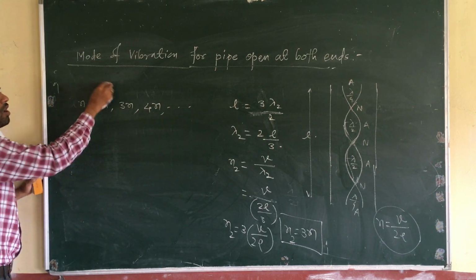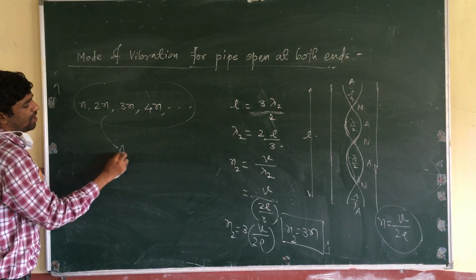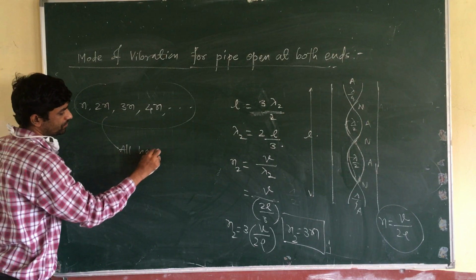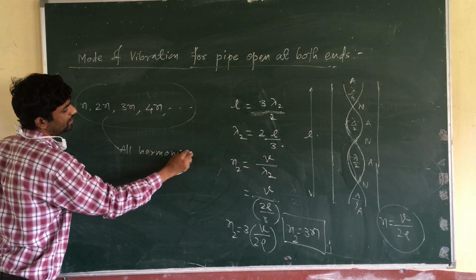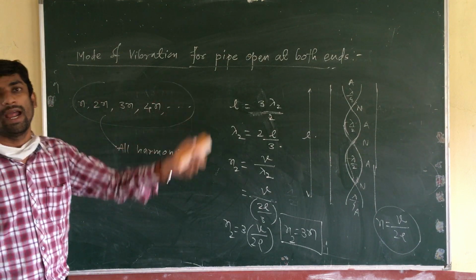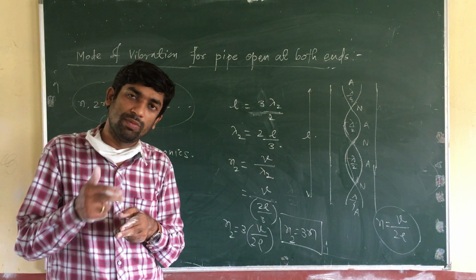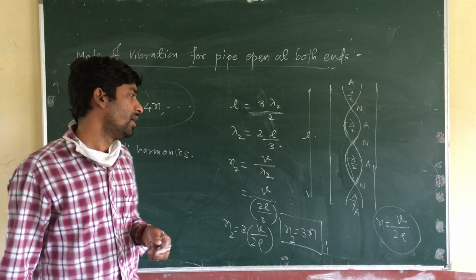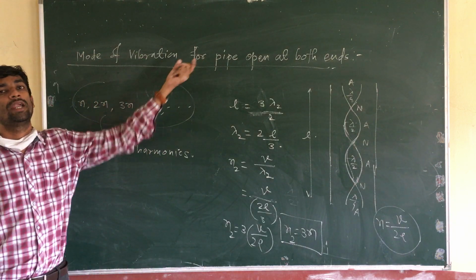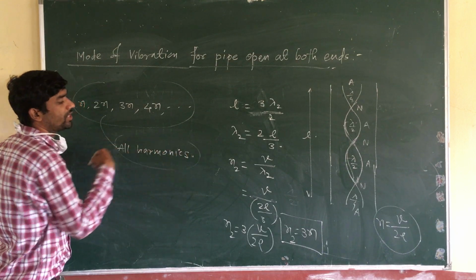In this way, all harmonics are present when the pipe is open at both ends. All frequencies will be there, which are integral multiples of the fundamental frequency. Hence we say that when a pipe is open at both ends, all harmonics are present.